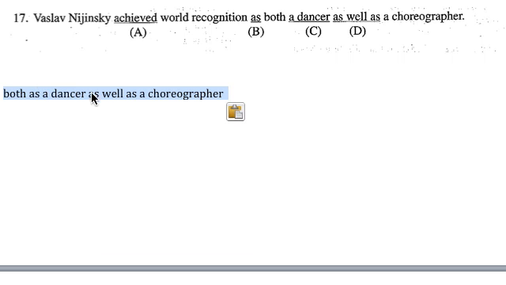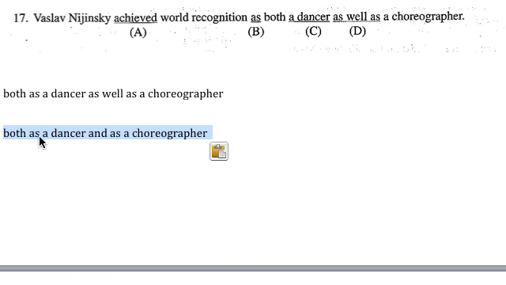So it looks like a lot of as. They actually used as instead of and. They could have used and, because both usually goes with and, but as well as has the same meaning as and, so that's actually okay. I think they were trying to trick us. The sentence could have also been finished like this: both as a dancer and as a choreographer, and that would have been good parallel structure, I think. That might have been the way I would have preferred to finish it. But anyhow, on this one, it ends up being choice B.